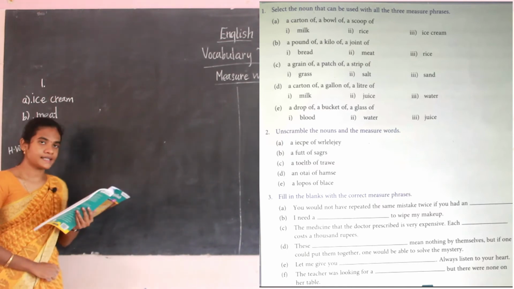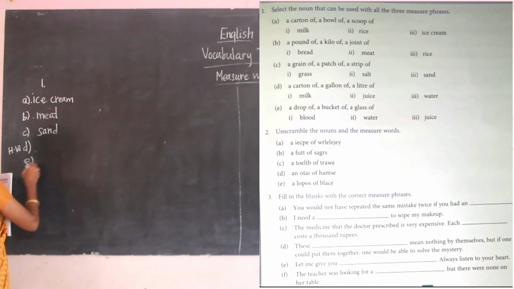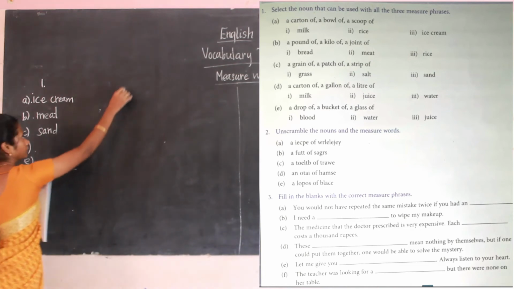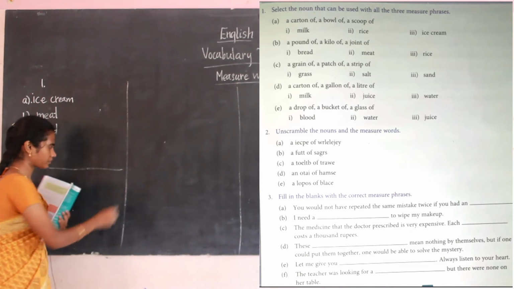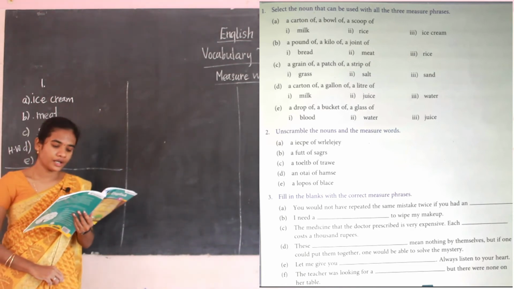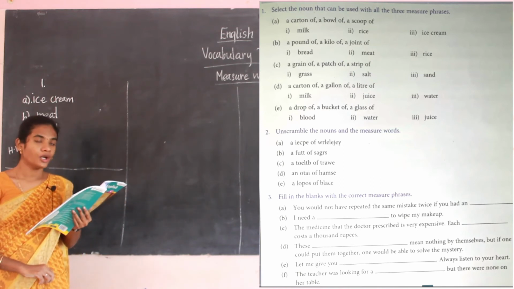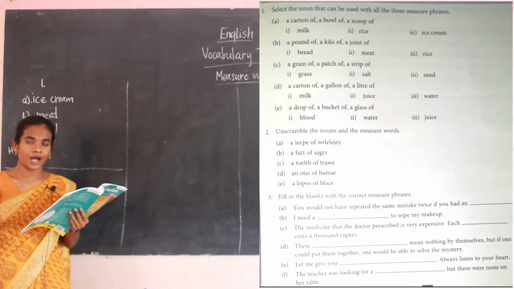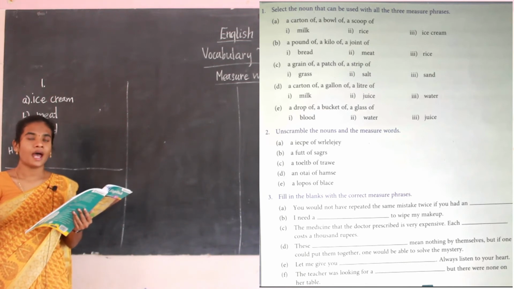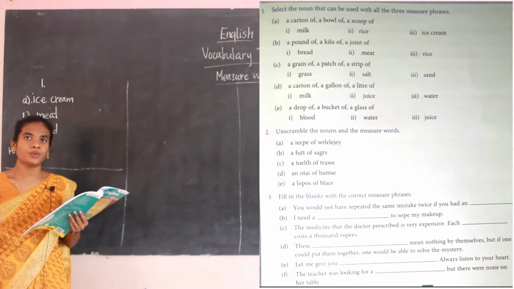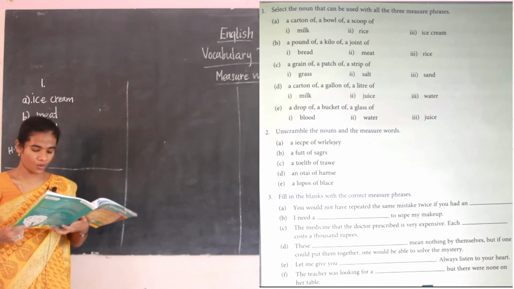Then see the second exercise. Unscramble the nouns and the measure words and make sentences on your own. You have to unscramble the noun and the measure words, and after making that you have to make the sentences on your own.